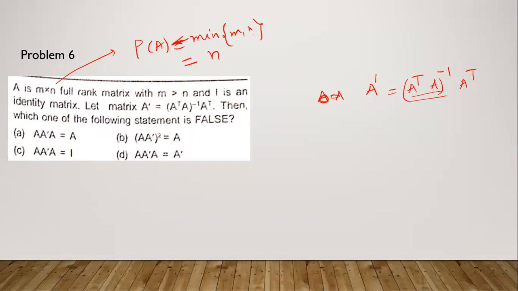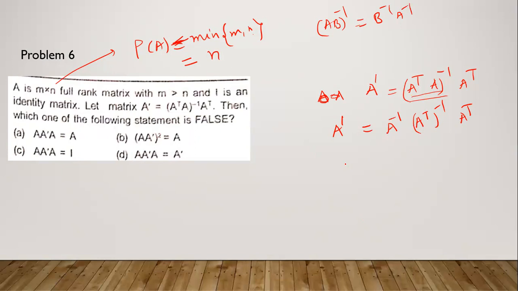It's just a simple problem. So what is A dash? Firstly, use the basic properties. What are the properties of inverse? You can see in my lecture 1. AB inverse is B inverse A inverse. Then it will be A inverse, A transpose inverse, A transpose. This is a pseudo inverse here.